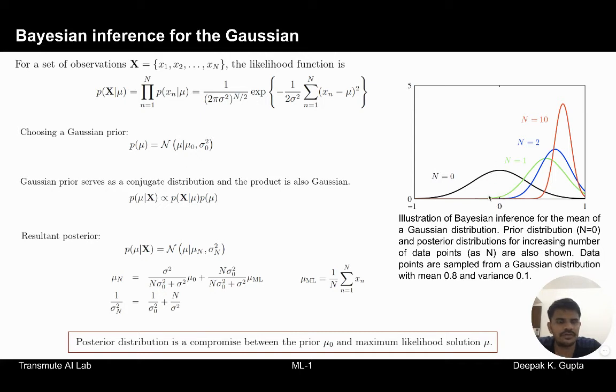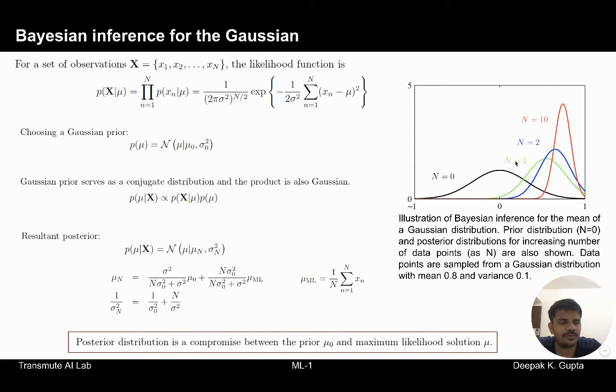What we do now is start adding samples, so when we have first one observation, then two observations, then n observations. Each of these observations is obtained from a Gaussian distribution with mean at 0.8 and variance of 0.1. Note that the prior is centered at 0. Now, when we are getting new observations, these observations have the mean at 0.8.